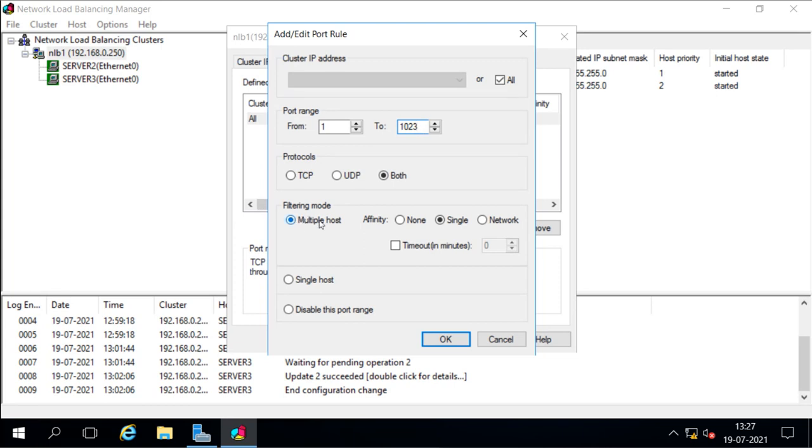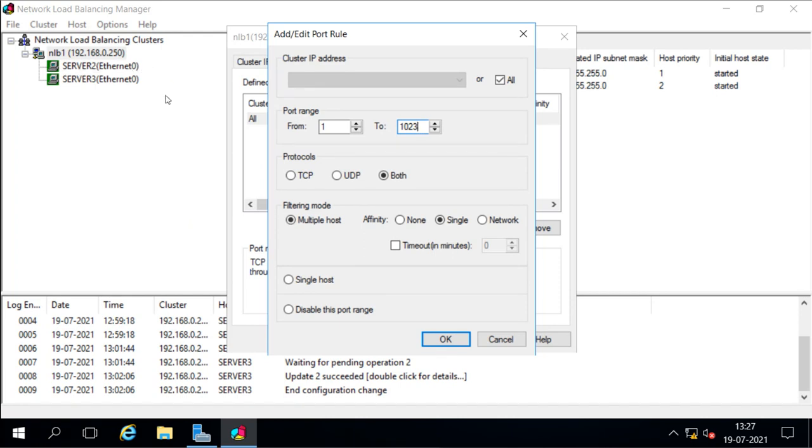Now in this case we have the affinity option. The affinity option will decide how reconnection will occur. Reconnection means, suppose one client sends a request for services and the request goes to server 2, then suppose the services disconnect and then again the client sends the request for the same services to the cluster, so it will reconnect back to server 2. Again it will connect to server 2.